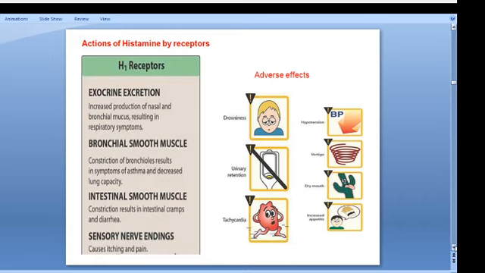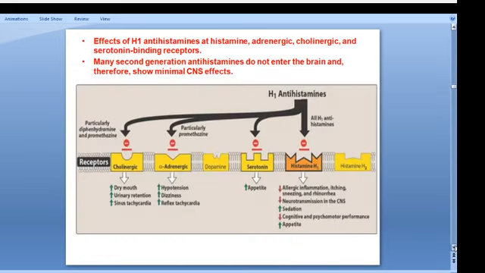Now the actions of histamine by receptors. For the H1 receptor, mainly there is exocrine secretion, which increases the production of nasal and bronchial mucus, resulting in respiratory symptoms. The next one is bronchial smooth muscle. Constriction of bronchioles results in the symptoms of asthma and decreased lung capacity. The next one is intestinal smooth muscle. Constriction results in intestinal cramps and diarrhea. Then sensory nerve endings cause itching and pain. Adverse effects are drowsiness, urinary retention, tachycardia, hypotension, vertigo, dry mouth, and increased appetite.